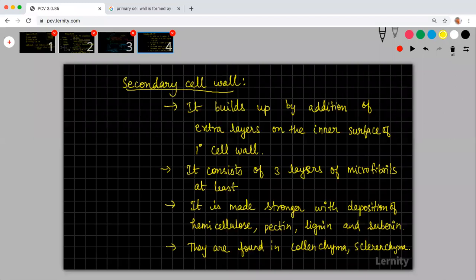All these are not proteins. When I'm using the words hemicellulose, pectin, lignin, suberin, they are all polysaccharides of different nature. They are all polysaccharides. You just copy down, I'll explain.